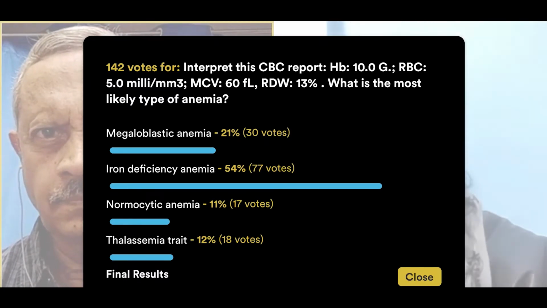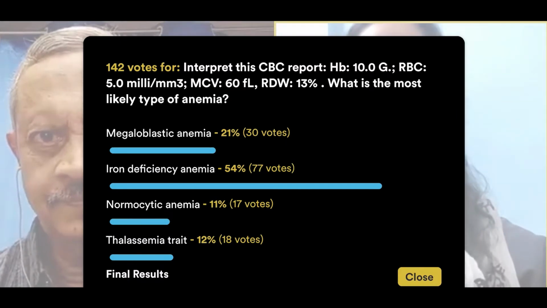Can you see the final results? Most of them have answered iron deficiency anemia. We'll not discuss it right now. I will really say all the four choices. And later, during the course of the discussion, we can again project and then decide. Definitely.